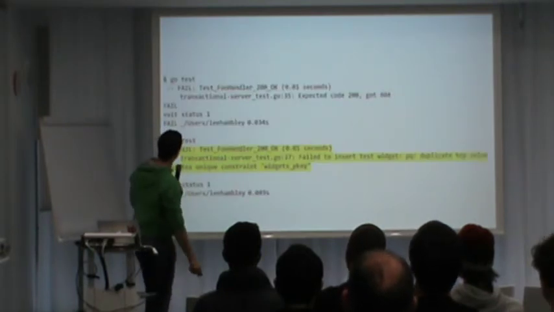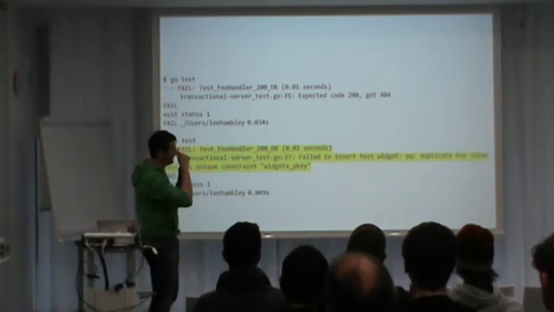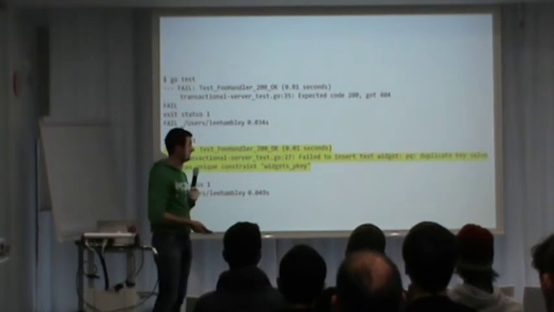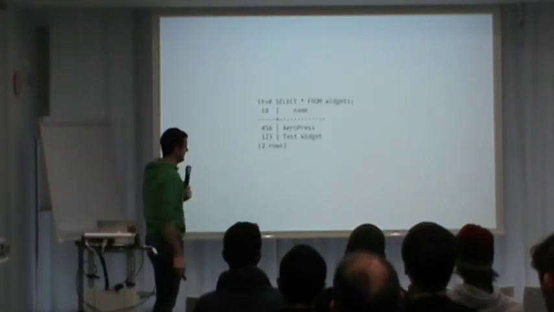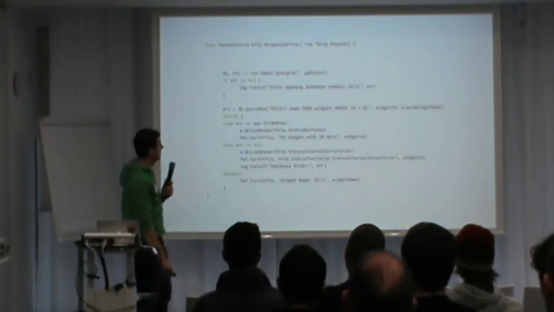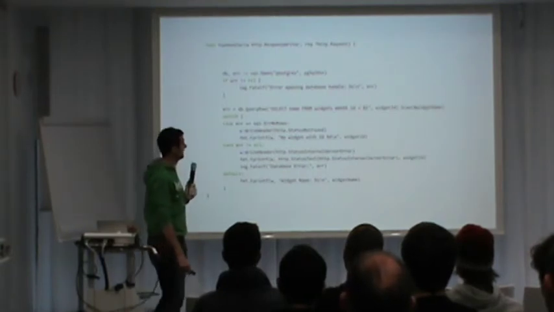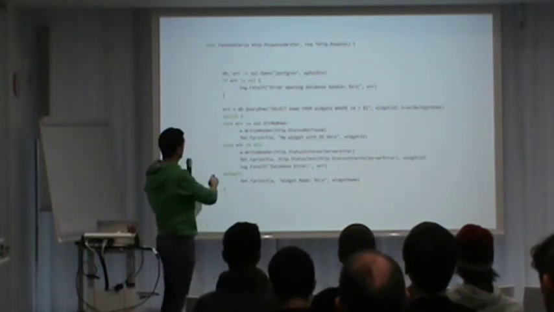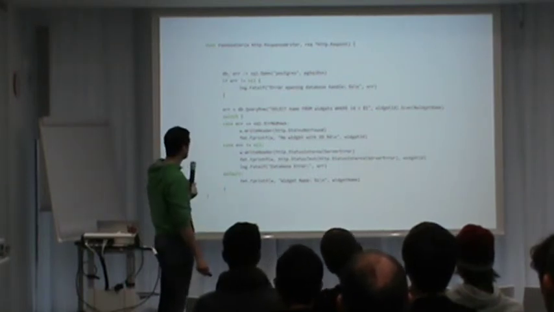And we get even more fun stuff, because if we run the test again, we don't get the 404 anymore, we get the duplicate key value for the same reason that we did in the first place. Database is a mess. And so we reevaluate our place in the world, and we go back and scratch our heads. And we go back to the original handler and ask ourselves what we're doing wrong.